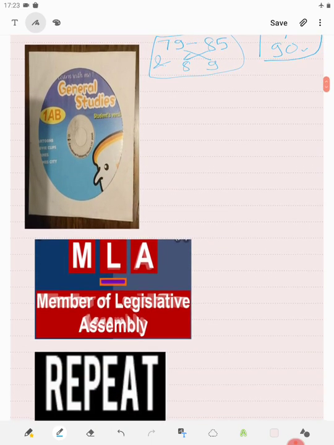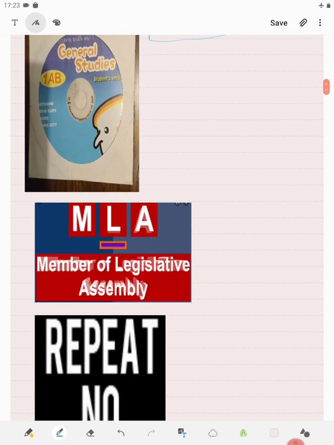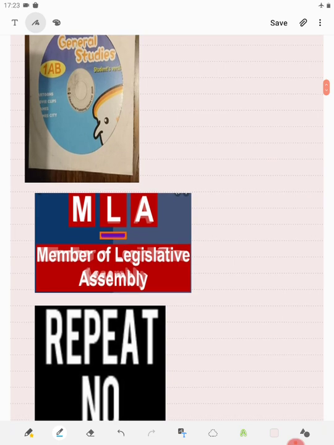Now, as usual, we will go for an acronym so that we will be able to remember what is there in which section. I have put three figures here, and you have to remember only these three figures. As you can see here, there is a CD. So remember CD, compact disc. And what is this CD? This CD is of general studies. General studies is also written as GS. So CD for GS. These are for the first four sections, 79 to 83.